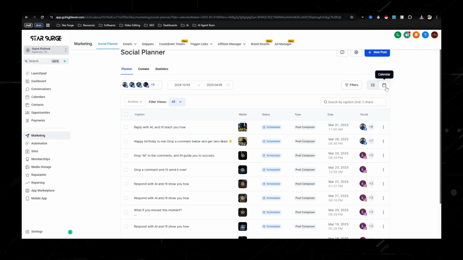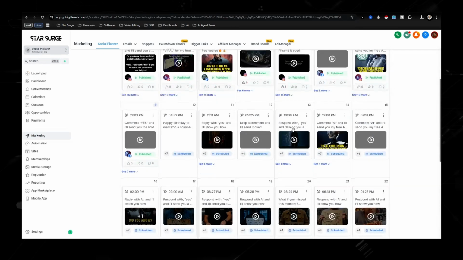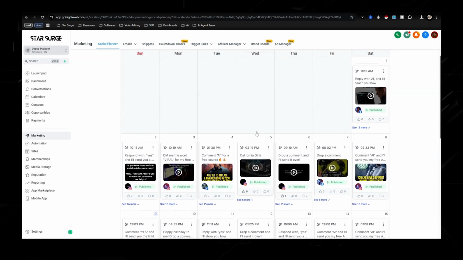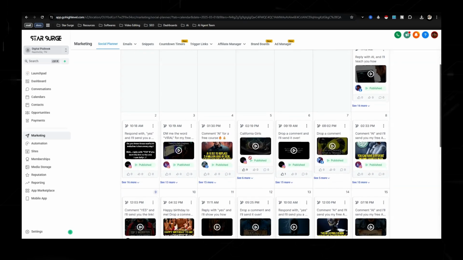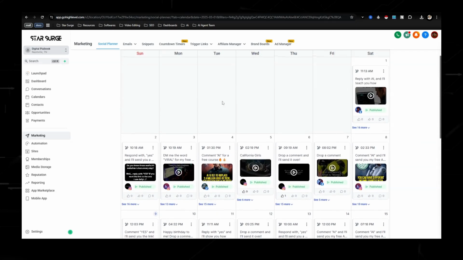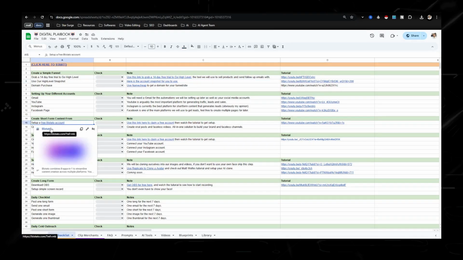But I like to go right here, the calendar section. It allows you to see everything like it's placed out in the calendar. And so you have a couple options here. We can create an AI clone, which I do in some of my videos. And also you can use this free tool called Blotato, which I'm going to talk about right here. Now, Blotato, just go here, open it up, but I already have my account opened.